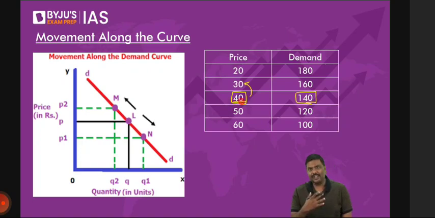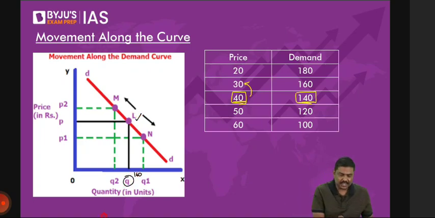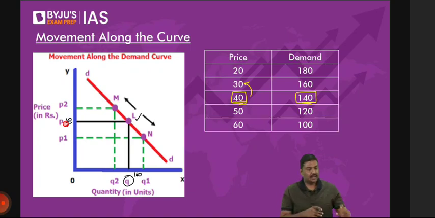Imagine you're at 40 rupees and the demand for the product in the market is how much? 140 units. I'll take a simple idea here. Imagine you're at this position. You're at point L. What is this point L? What does the point L represent? Point L represents the quantity of 140 units and the price of 40 rupees per unit. Done? Right? So 40 rupees per unit and quantity demand is 140 units. So this is point one.